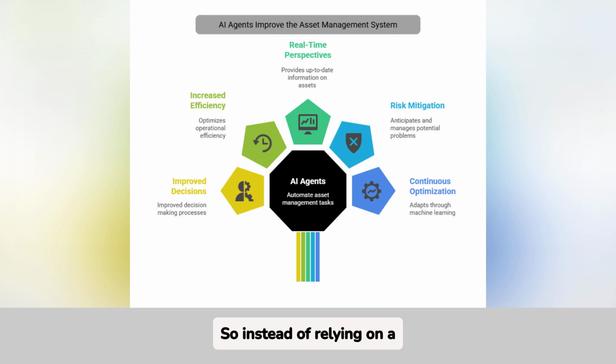I see. So instead of relying on a single person to manage all the tasks, we have a team of agents who specialize in specific areas. What are those key components or modules of the system?